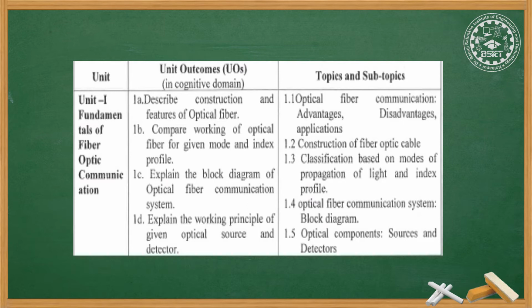So in the unit 1 of optical networks and satellite communication, that is ONS, we will be studying the fundamentals of fiber optic communication. In this we will be studying the different types of fibers, optical fibers, then how the construction is there for optical fiber cable, then different modes of propagation, then we will see the different fiber index profiles, and we will study the block diagram of optical fiber communication system, and we will study the components, that is optical sources and